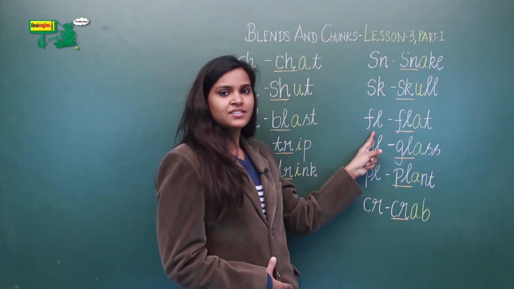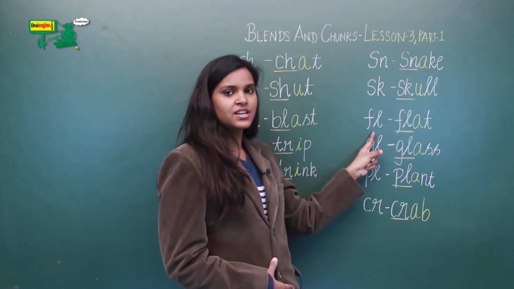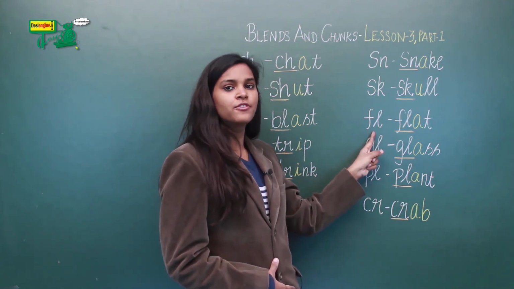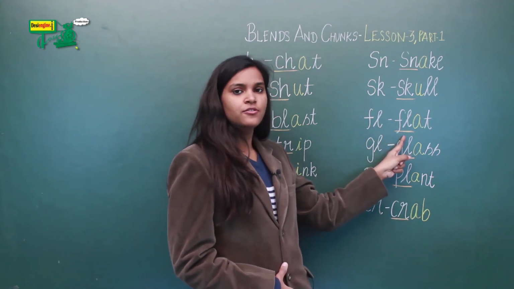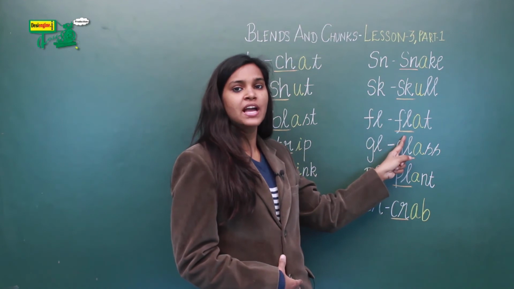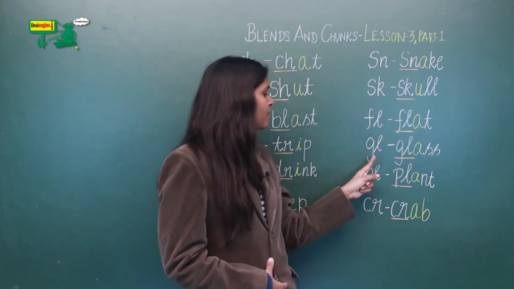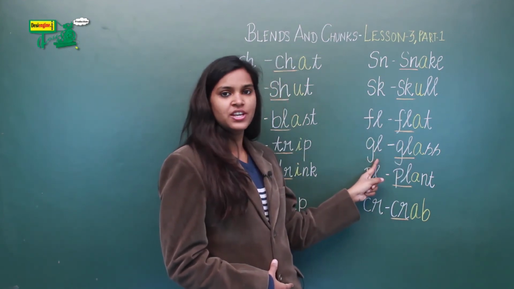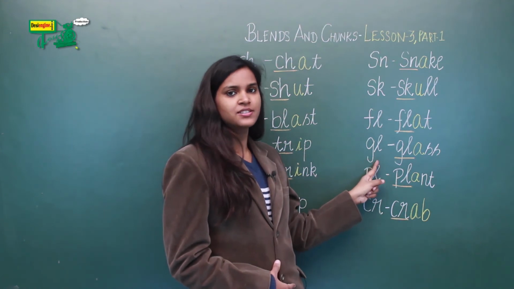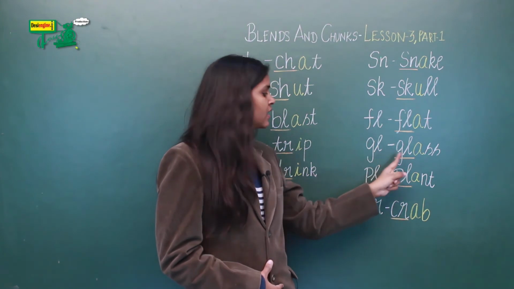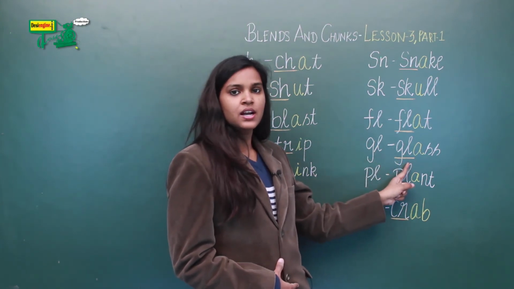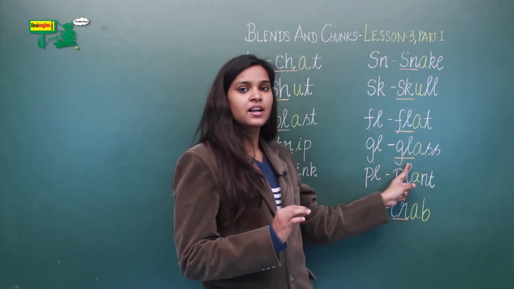The next letter is F and L. Together it is pronounced as fl, fl, as in the word flat, flat. Next letter is G and L. Together it is pronounced as gl, gl, as in the word glass, glass.